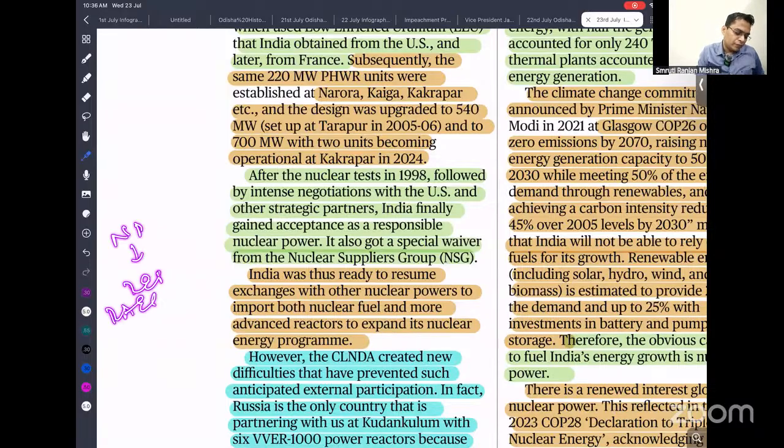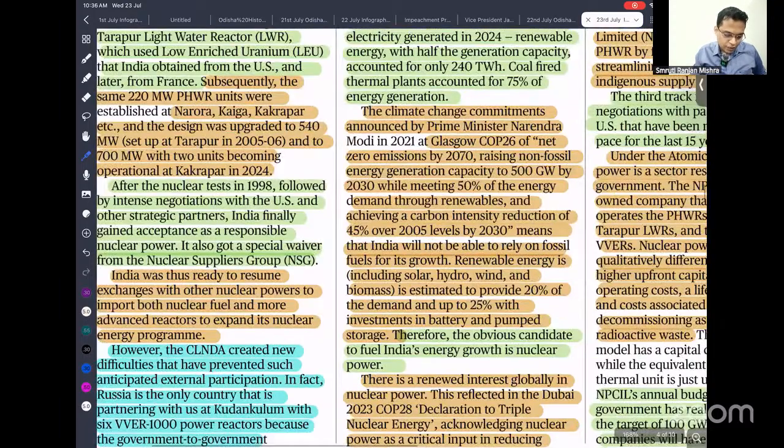So we have to separate our nuclear program into two, civilian and military. We have to put all our civilian program under IAEA safeguards. So this is the objective. So next one is